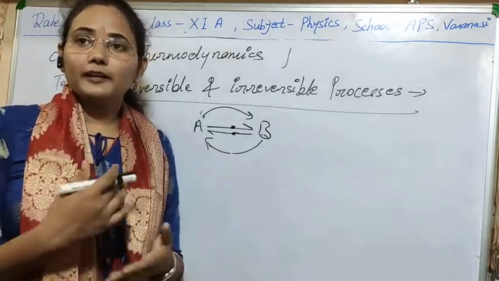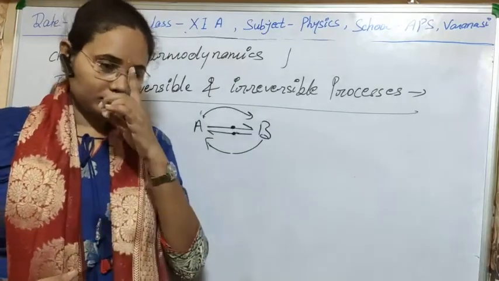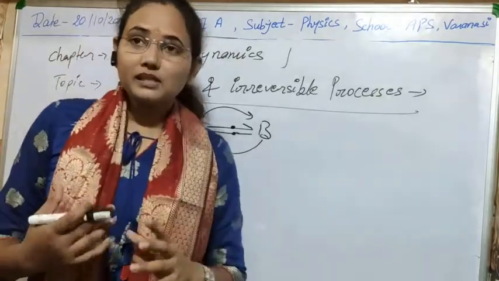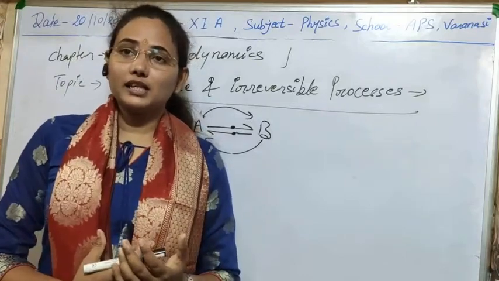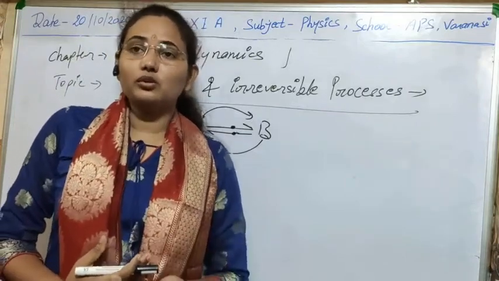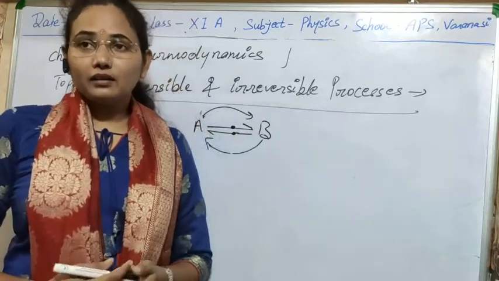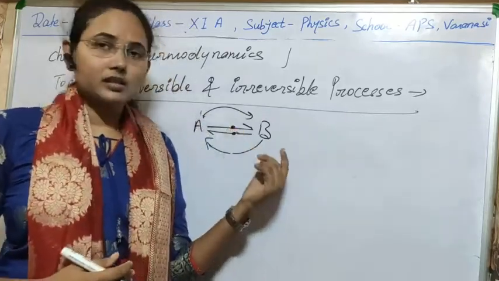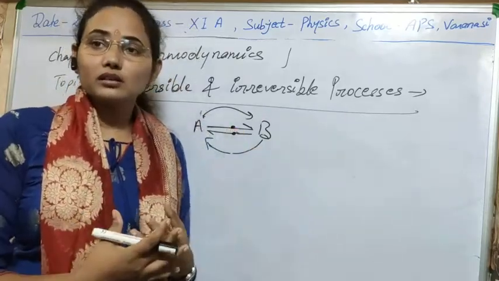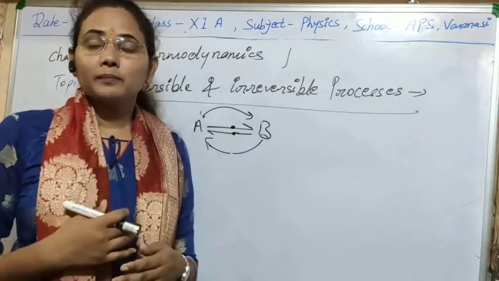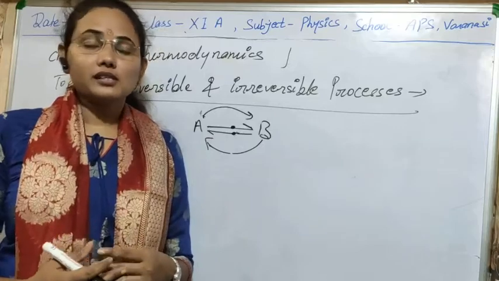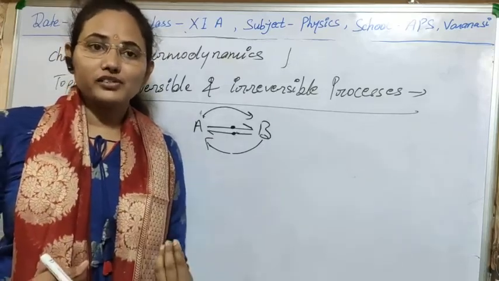And also, in expansion of gas and compression of gas, there is a change in internal energy, so thermal equilibrium is also disturbed there. And when some processes occur, due to loss of energy and other things, or due to chemical processes, there can be a change in their internal structure.